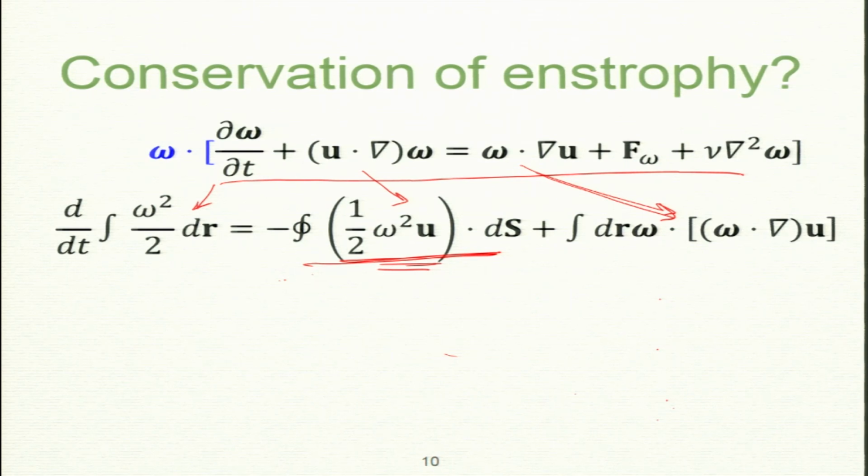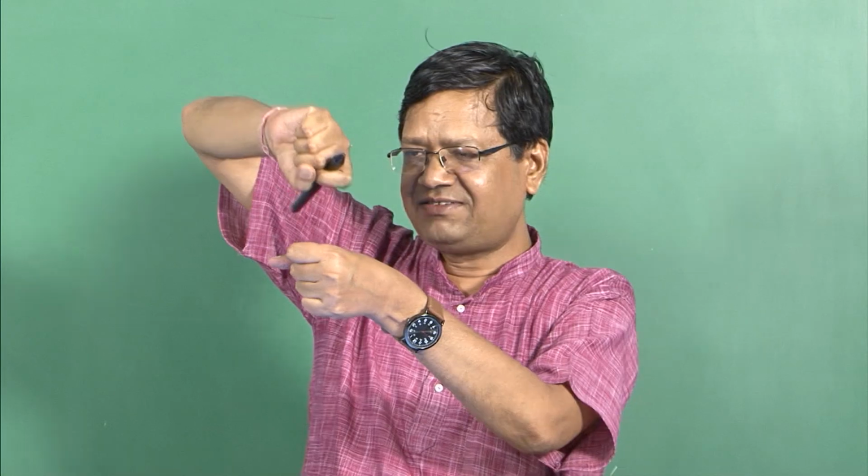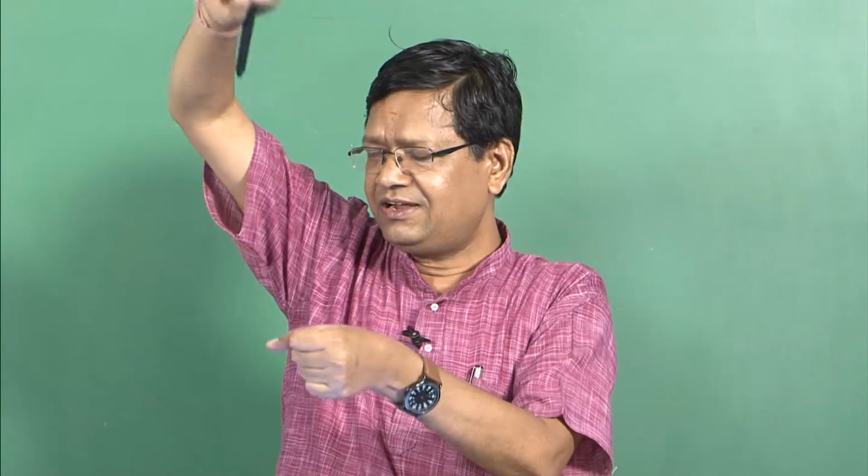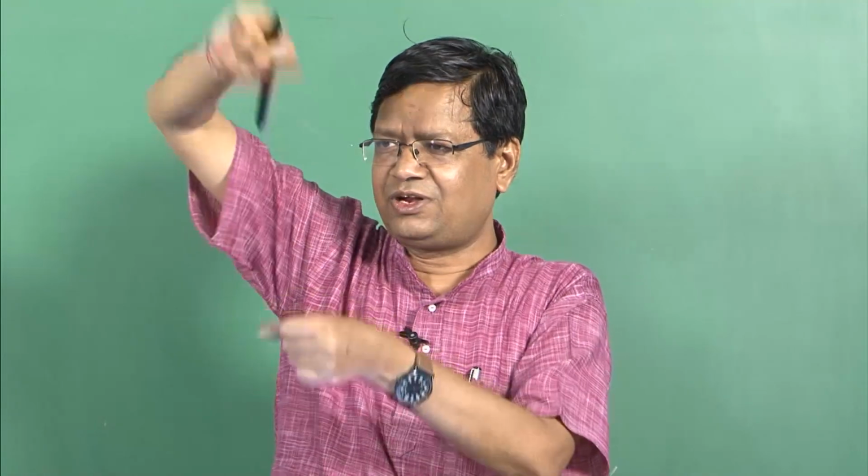This term conserves, but for conservation we want both the terms to go to 0 for the whole volume. The first term will go to 0 for periodic and vanishing boundary condition, but the second term does not. In fact, the second term is a vorticity stretching term. As I said, if there is a velocity field, that will stretch the vortex.